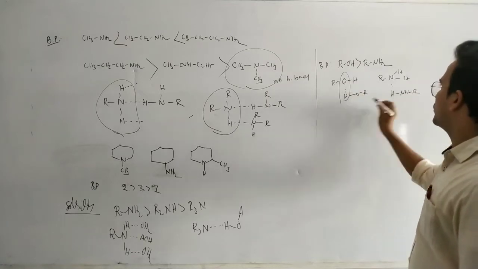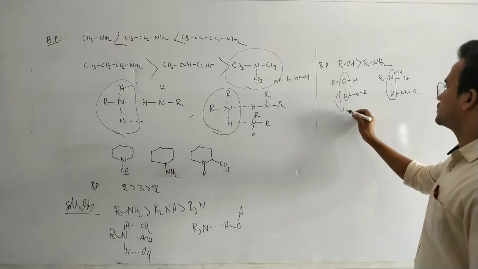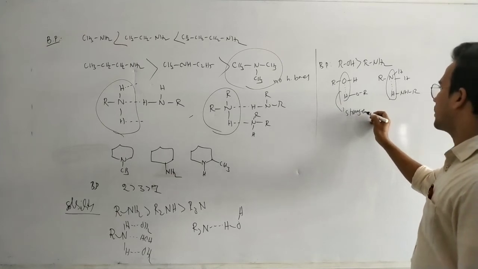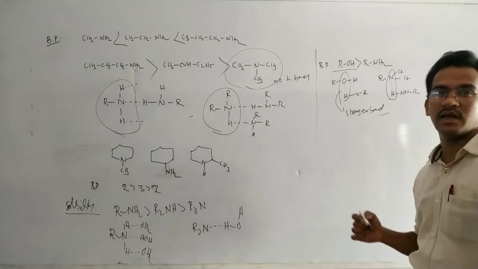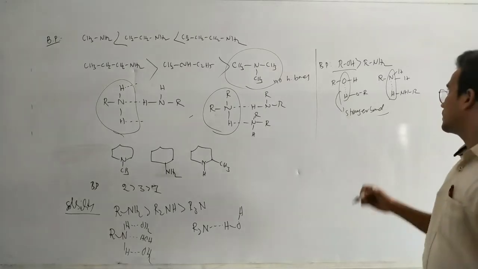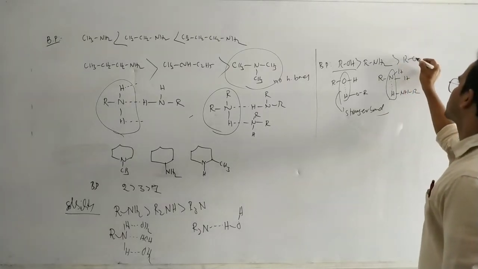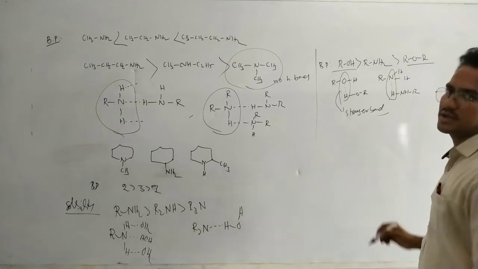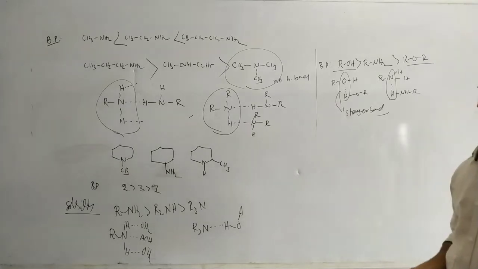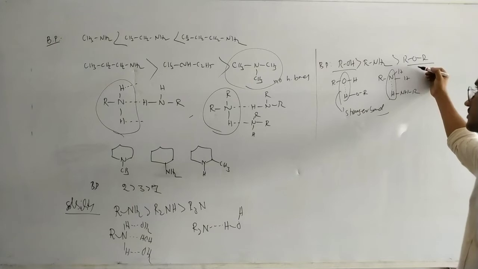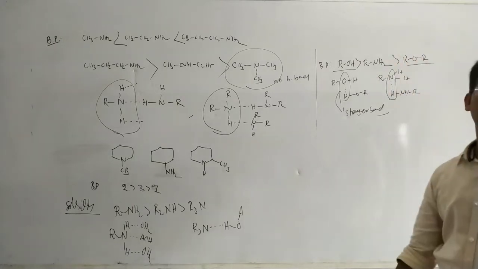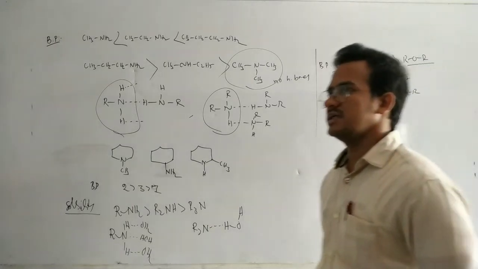So here OH hydrogen bond, here NH hydrogen bond. This OH hydrogen bonding is a stronger bond. That's why alcohol has a higher boiling point than the amine. Of course next, ethers have a lower boiling point, because in this case there is no hydrogen bonding. There is no hydrogen attached to the more electronegative element, that is oxygen. So alcohols, amines and ethers.